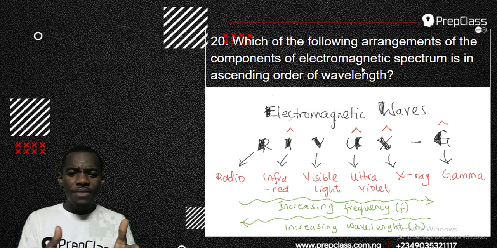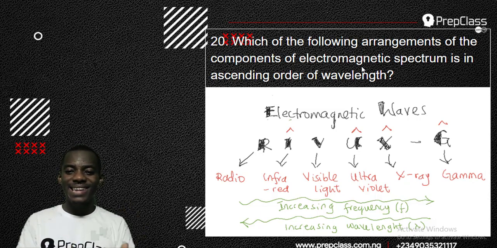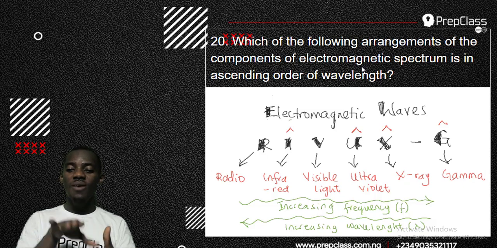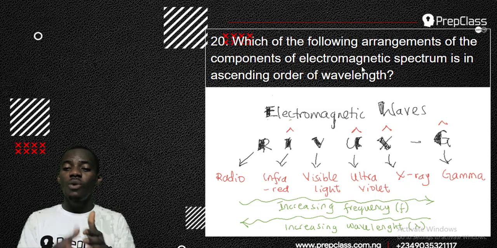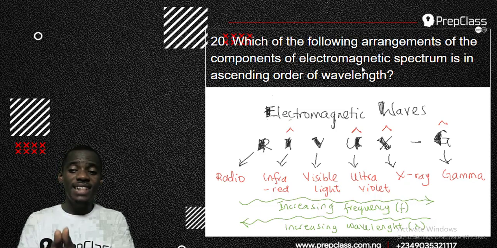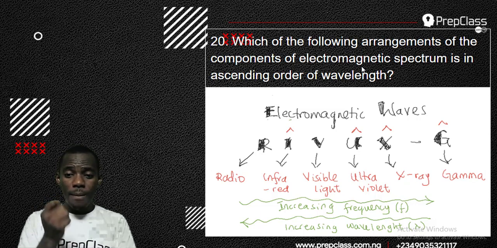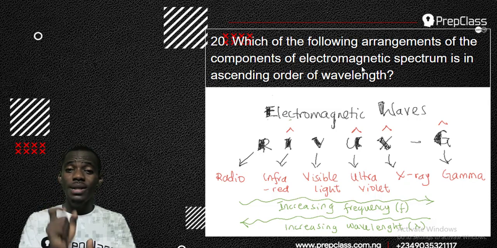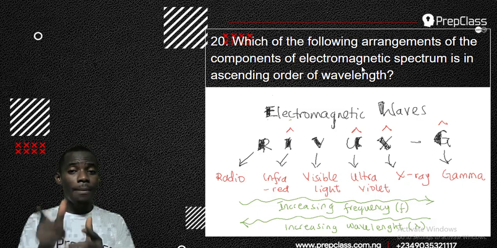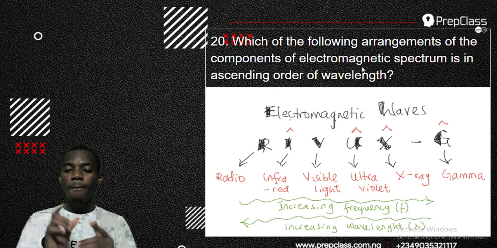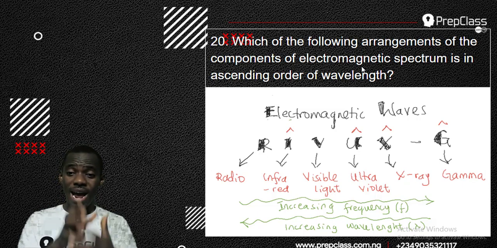They said in the order of ascending wavelength, that means from the lowest to the highest wavelength. So in the order of ascending wavelength, the one with the lowest wavelength is gamma ray. Gamma has the highest frequency but the lowest wavelength.